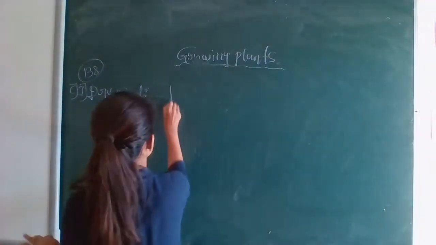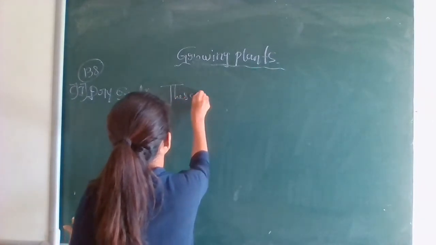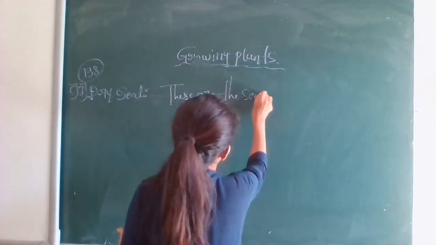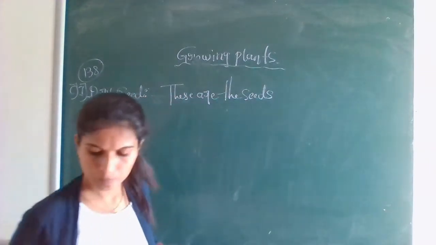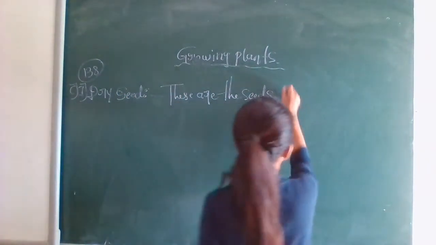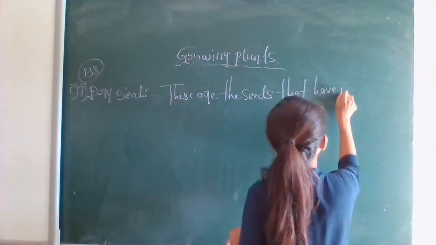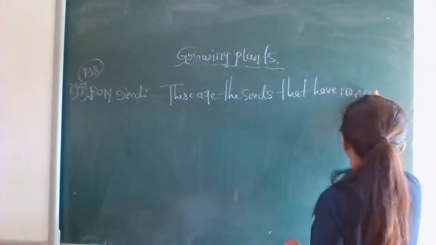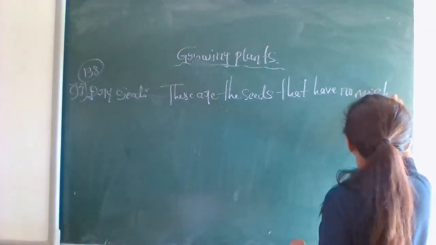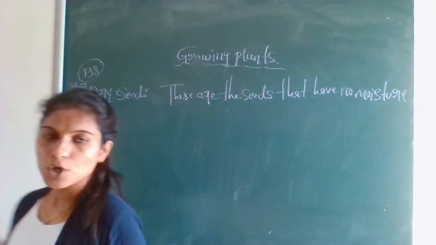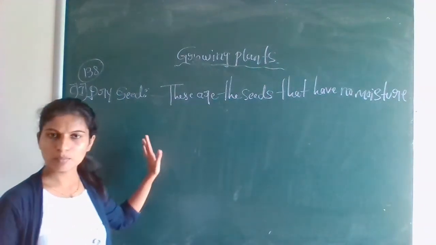These are the seeds that have no moisture. These seeds are not having any moisture.